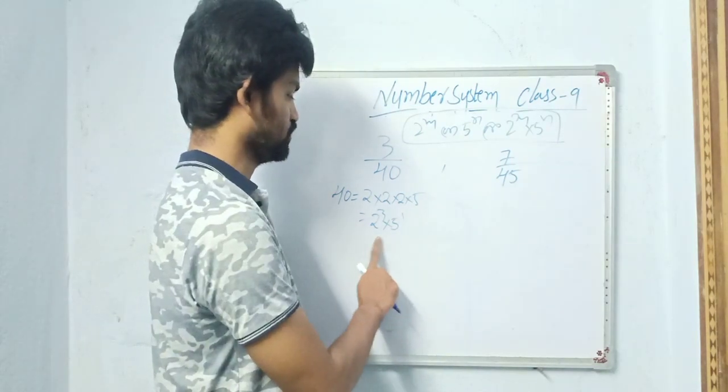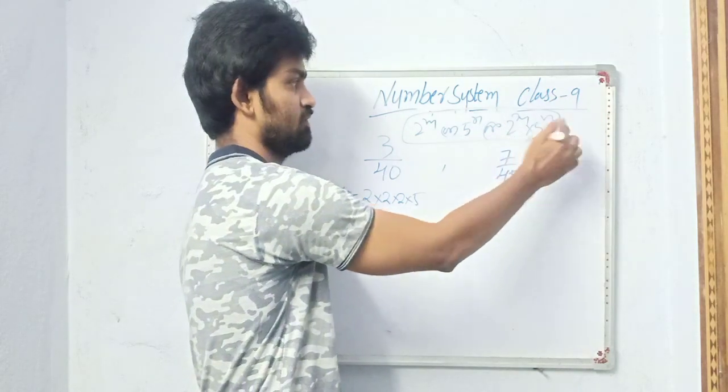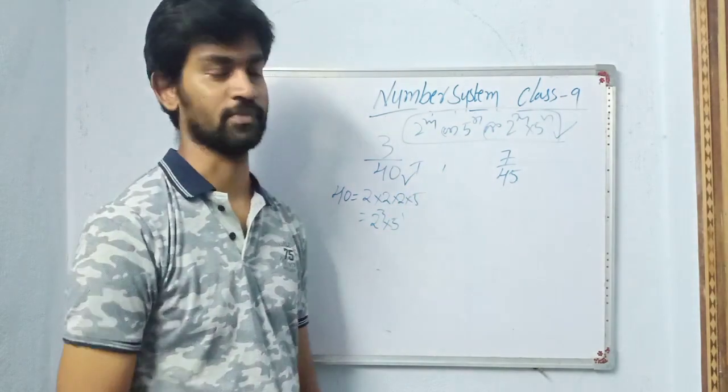Now we got 2 cube into 5 power 1. So it is in the form of 2 power m into 5 power 1. Then this is a terminating rational number.